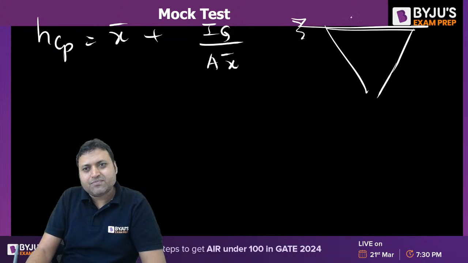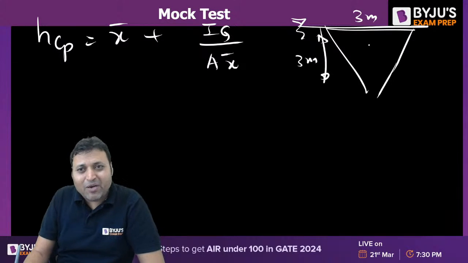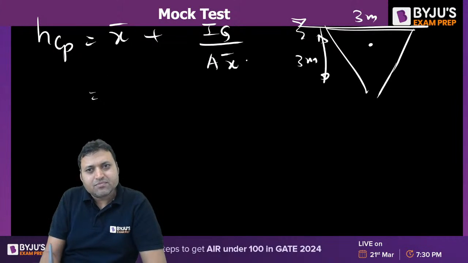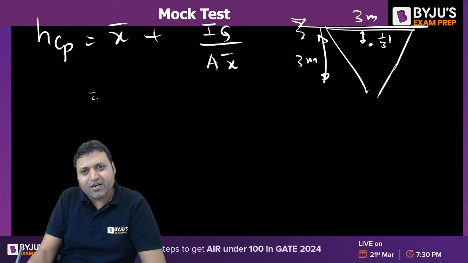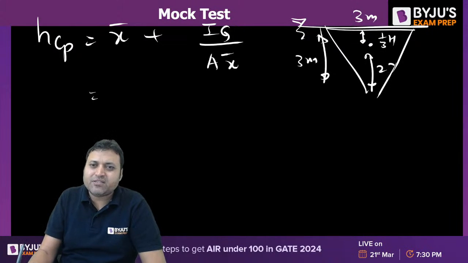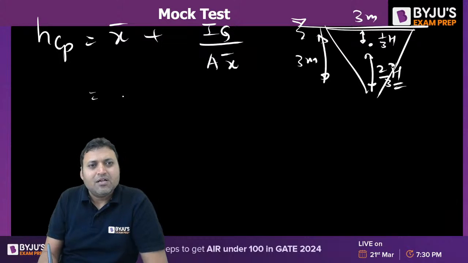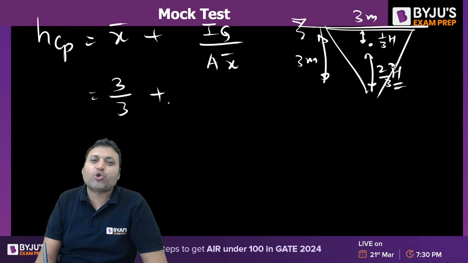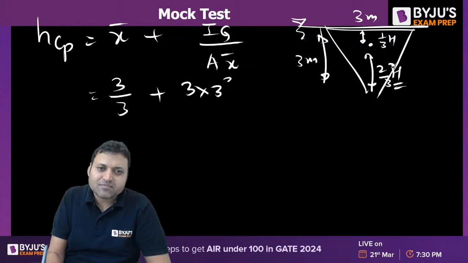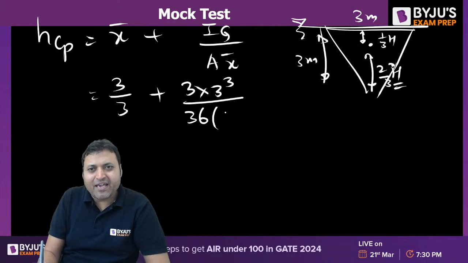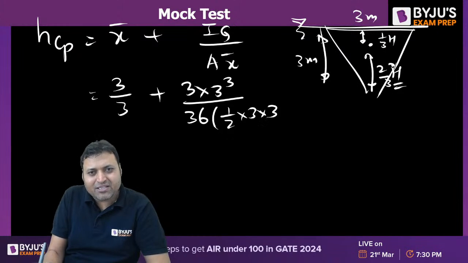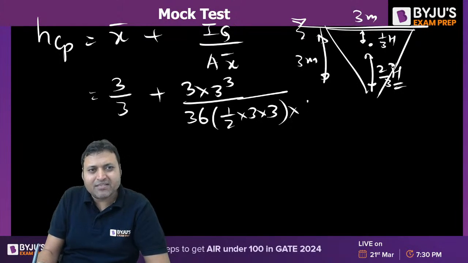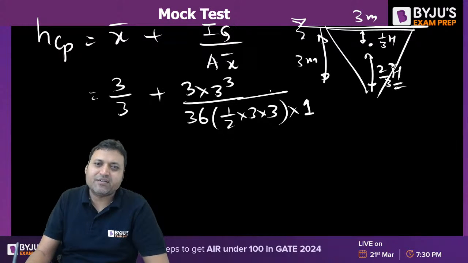Put the values. This is 3 meter, this is also 3 meter. So x bar will be equal to h by 3. This is 1/3 of h. This will be 2/3 of h, right? So x bar is equal to h by 3, 3 by 3, plus Ig, bh cube by 36, into area half into b into h into x bar, that is 3 by 3. X bar is 1.